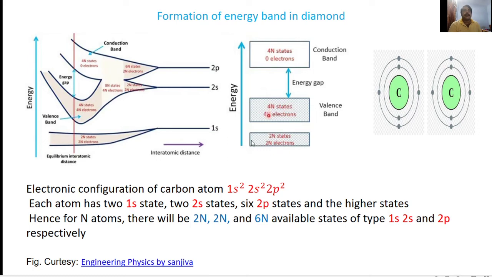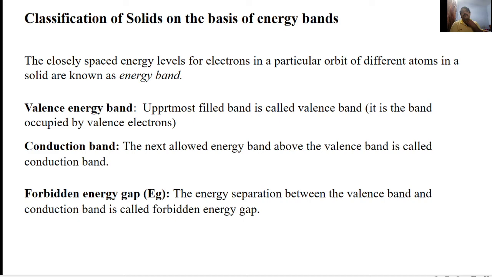For the 1s state, which consists of 2n states and 2n electrons, it is completely filled. Next to this state there are 4n states and 4n electrons, which is called the valence band. Next to the valence band there is an energy gap. Next to the energy gap, which consists of 4n states and 0 electrons, is the conduction band. In this way, energy bands are formed in solids.